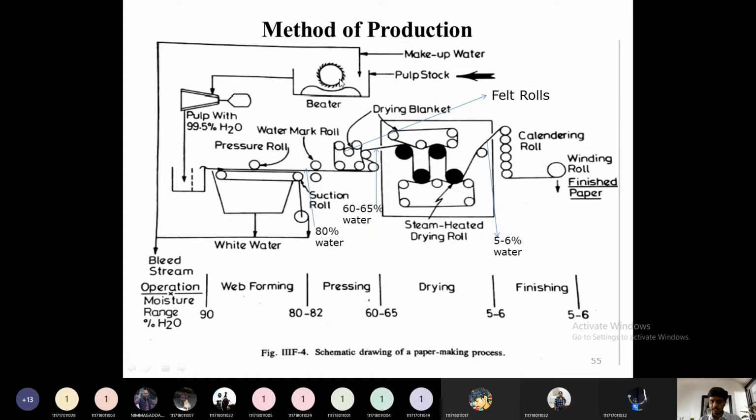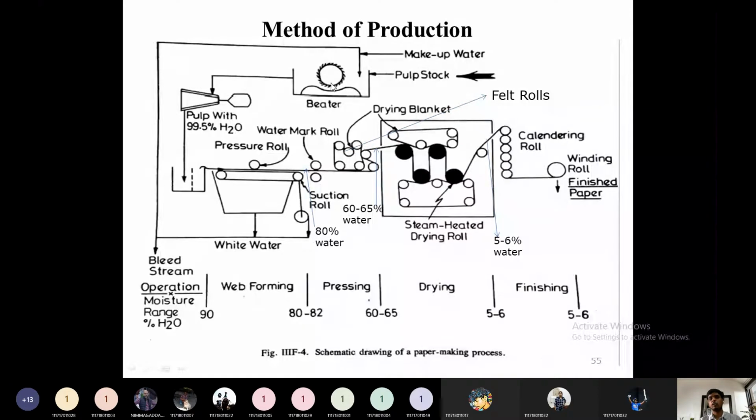Then that complete pulp will be incorporated into water just by using beating or refining. One beater will be there, a cylindrical, round beater onto which metal knives are attached. These knives are responsible for disintegrating the fiber content and mixing it with the water, so